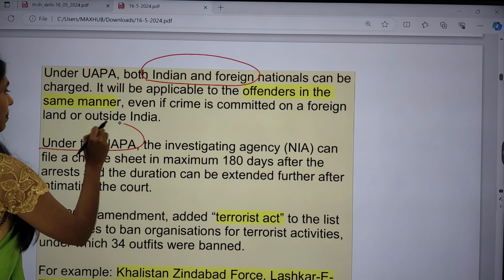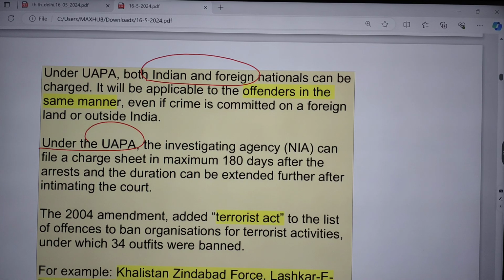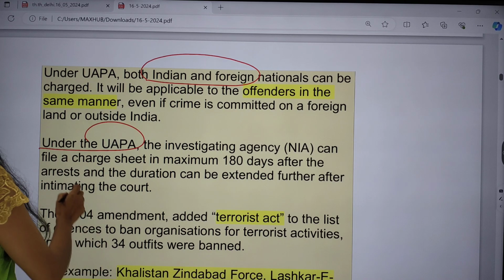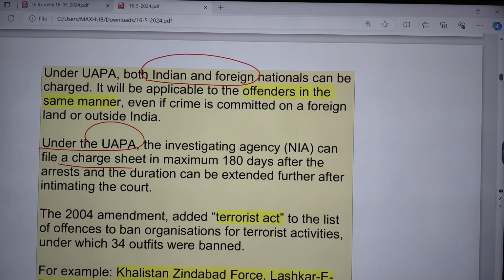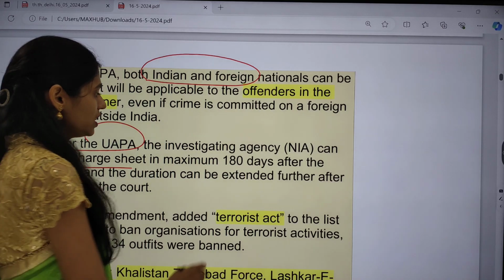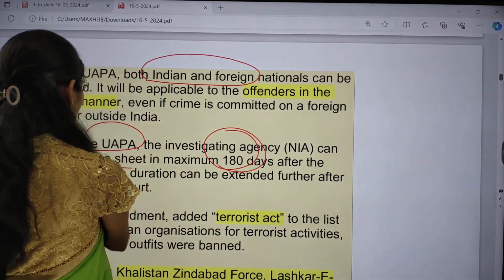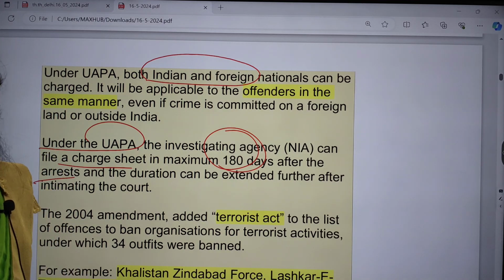Under UAPA, the investigation agency, that is the National Investigation Agency, can file a charge sheet. What is the maximum period of time? That is 180 days after arrest, and even this duration can be extended with permission from the court.